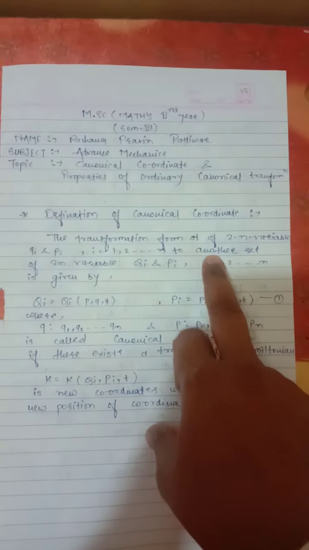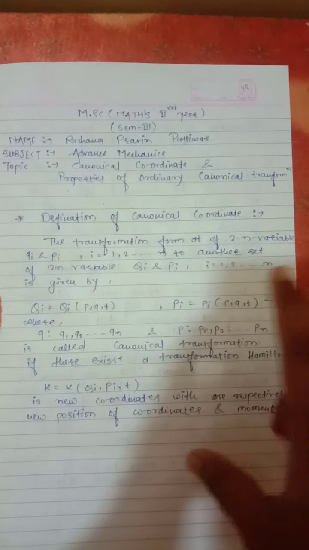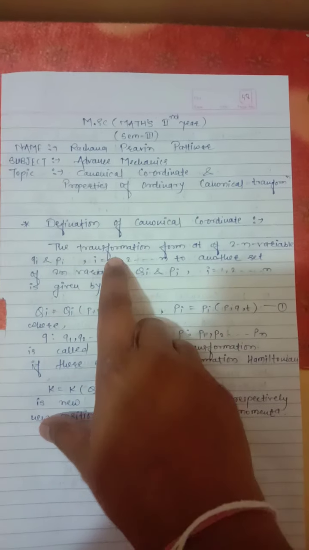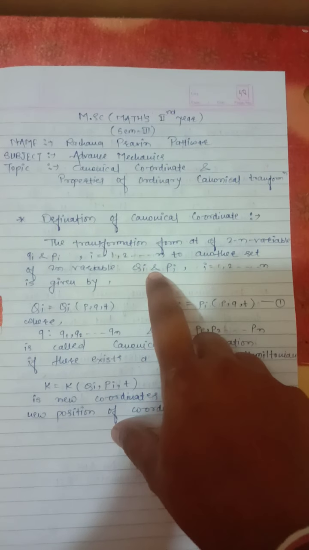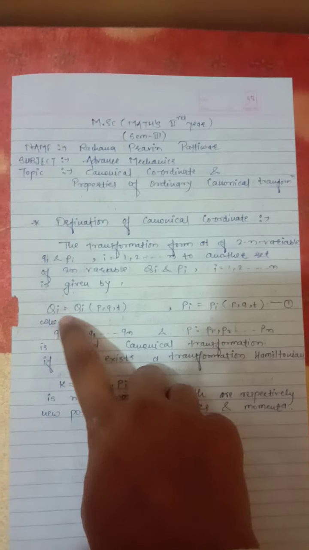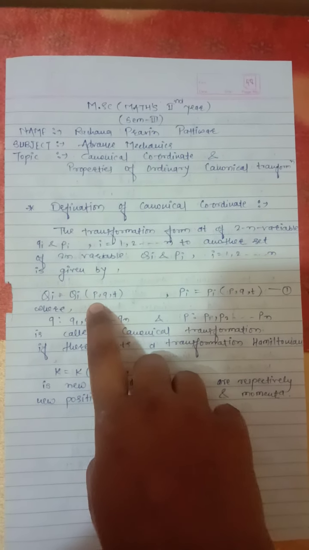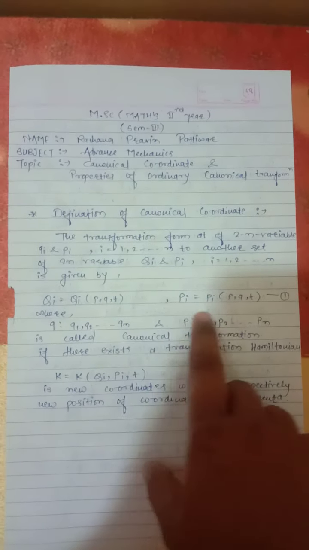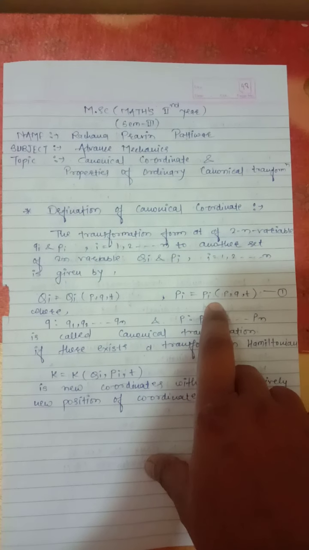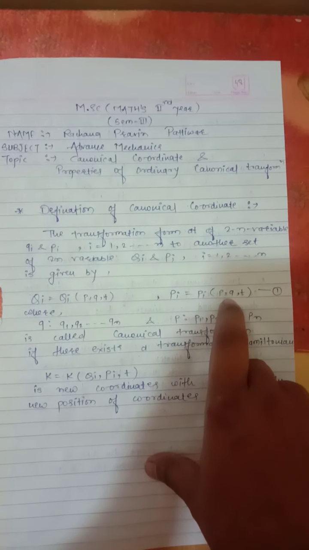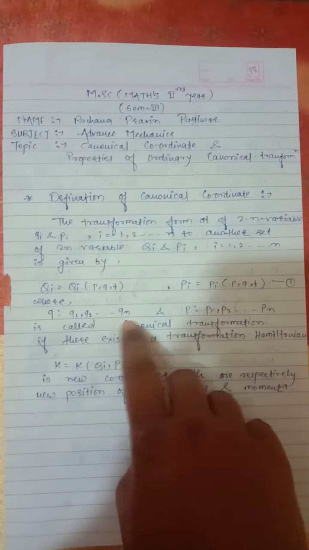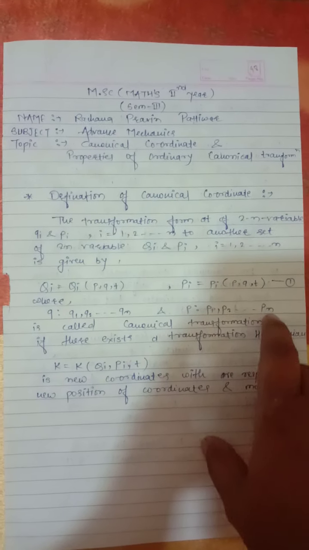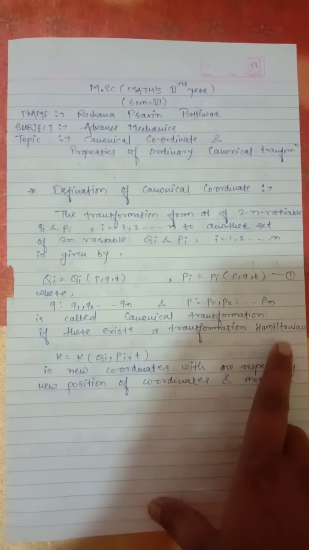The transformation of a set of 2n variables small q_i and small p_i, i varies from 1 to n, to another set of 2n variables capital Q_i and capital P_i, i varies from 1 to n, is given by capital Q_i equals capital Q_i(small q, small p, t). Similarly, capital P_i equals capital P_i(small q, small p, t), where q varies from q1, q2 up to qn and p varies from p1, p2 up to pn, is called a canonical transformation.